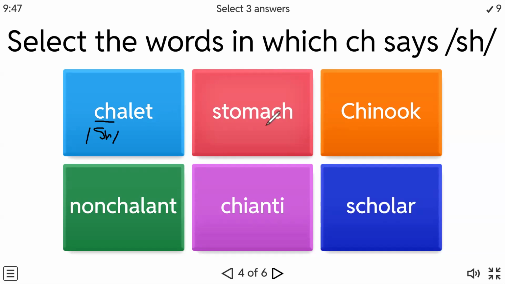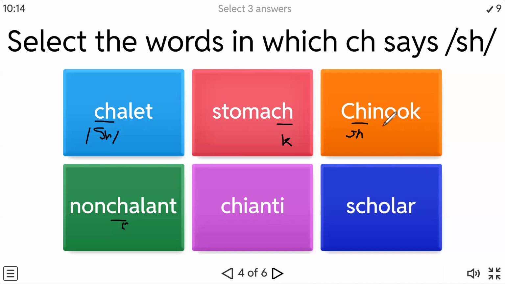Shallot. Stomach, k, k, k. Over here CH is making the k sound. Over here CH is making the sh sound in Chinook. Nonchalant is making the sh sound. And in scholar, what is the question saying?